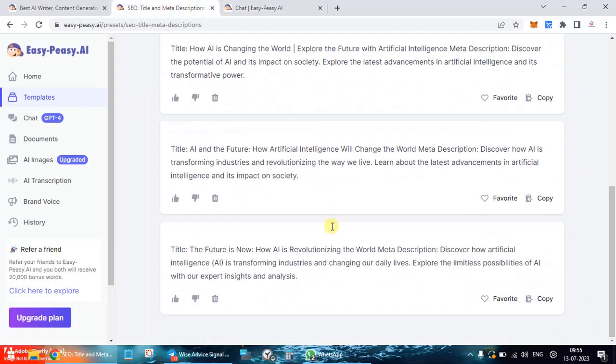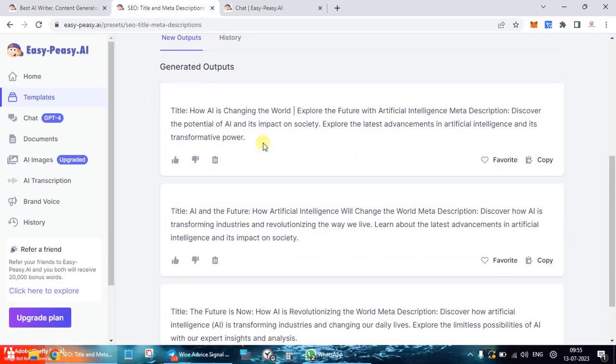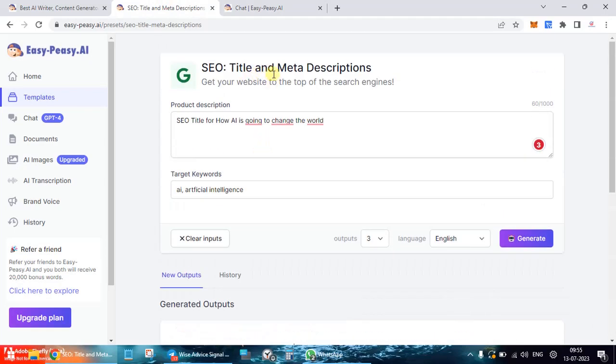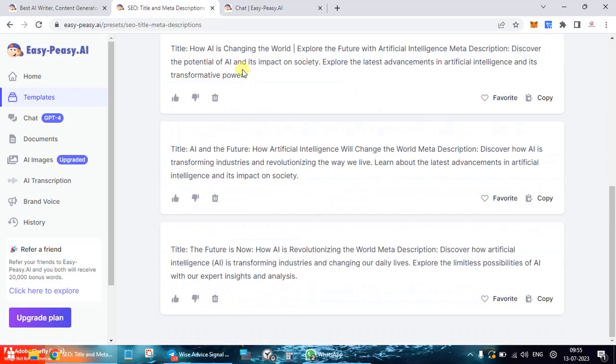Now let's see whether this is generated over here. Okay, so it says SEO title and meta descriptions. Title 1, title 2, title 3 is what I can see over here.